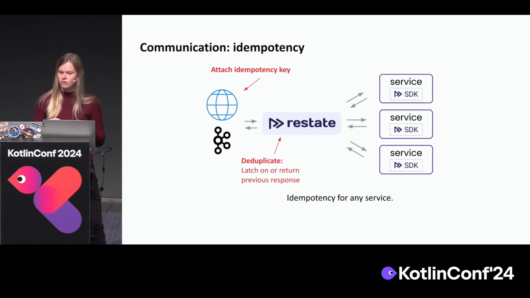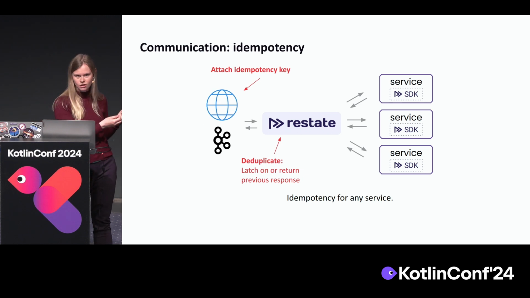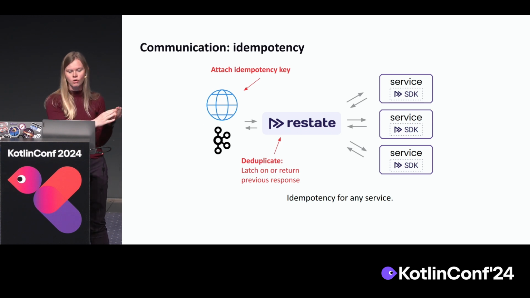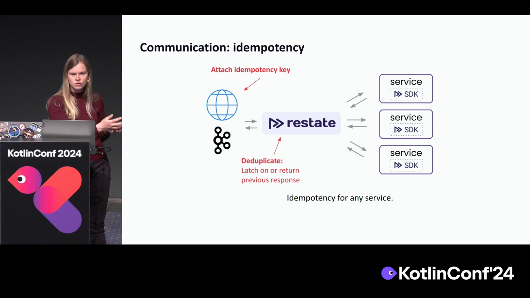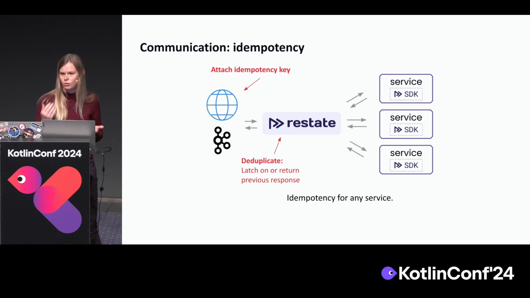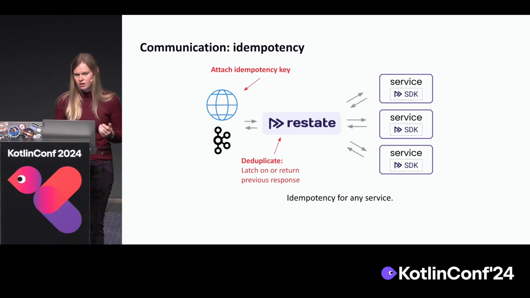So something you can add super easily to this is idempotency, because if you attach an idempotency key as a header to your request, Restate can easily see, this is the same one, so either latch on if the invocation is still ongoing, or return the previous response. So you basically get idempotency for free in that sense, by just putting Restate in front of it. And for that, you actually don't even need to use any of the SDK features we were showing. Just by putting that in the middle, you get that.